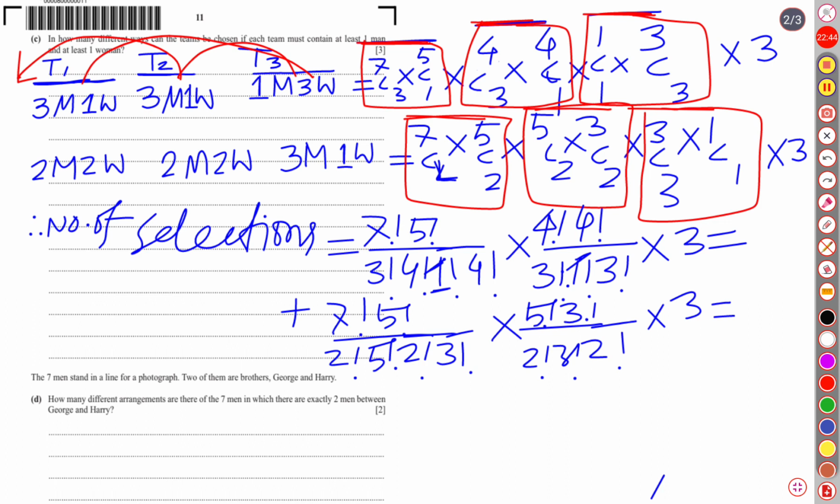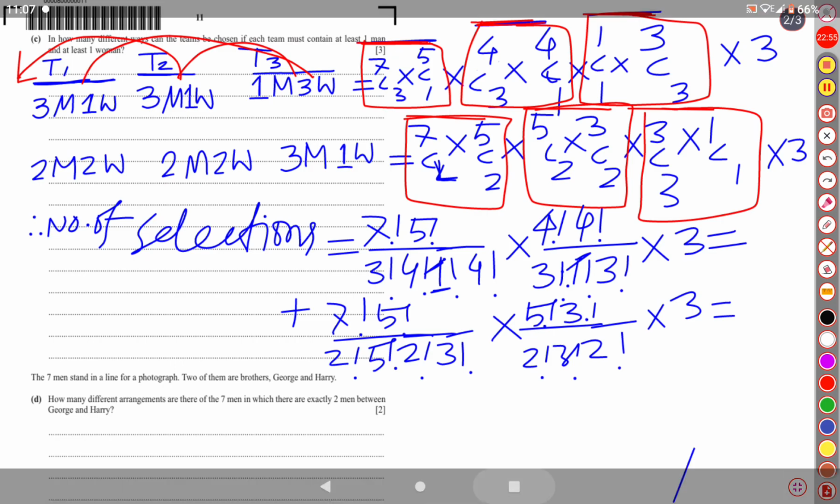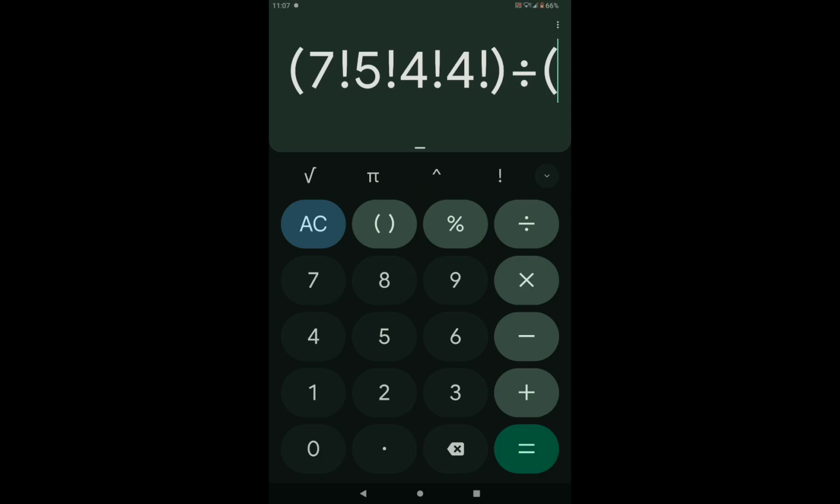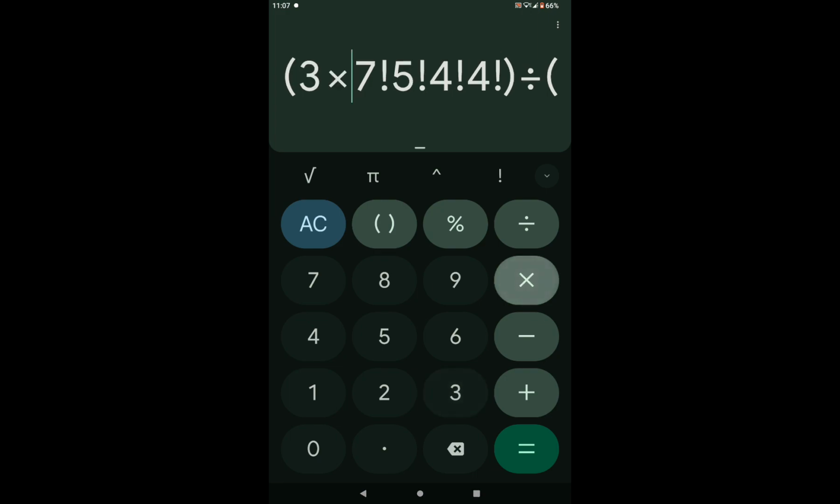Denominators are 3414. So 34433. Oh, there is one 3 in the numerator. Let's not avoid this 3 in the numerator. There should be a 3 into 3 into.